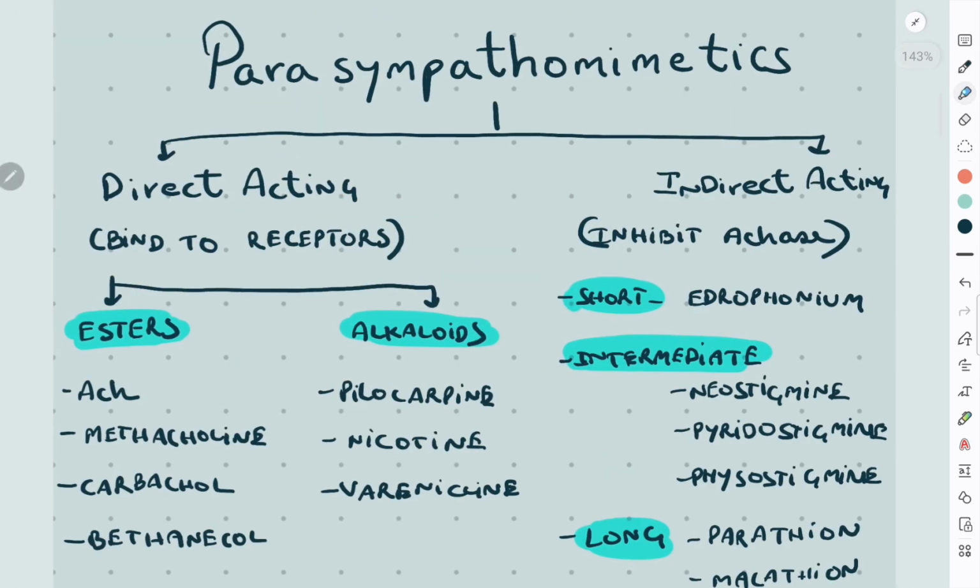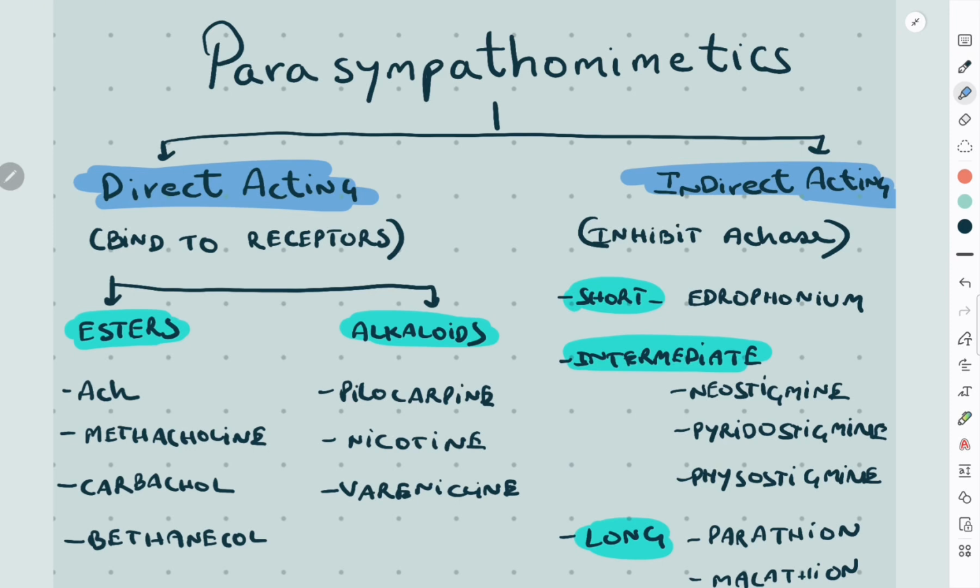Parasympathomimetic drugs mimic the cholinergic system. They consist of two major groups based on their mode of action: direct acting and indirect acting. Direct acting drugs bind directly to muscarinic or nicotinic receptors, whereas indirect acting drugs inhibit the enzyme acetylcholinesterase. Direct acting muscarinic drugs are further classified based on structure into esters, for example, acetylcholine, methacholine, carbachol, and bethanechol, and alkaloids, which include pilocarpine or nicotine.